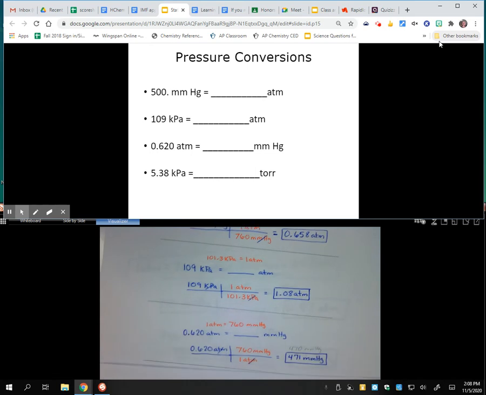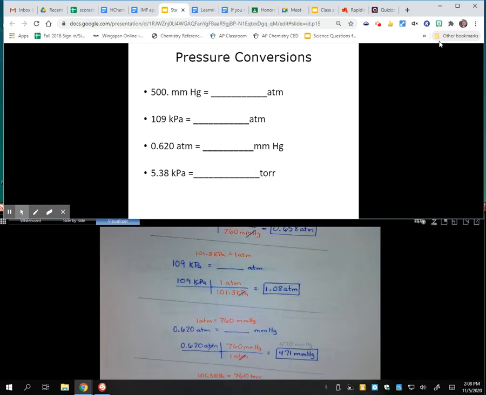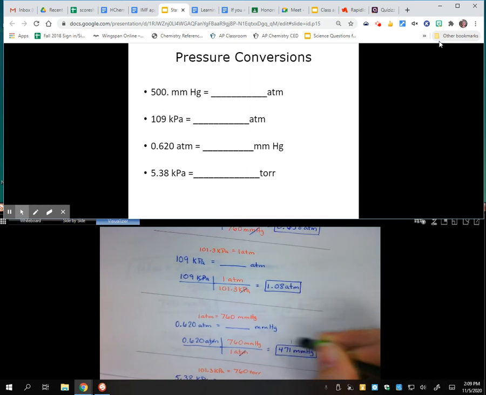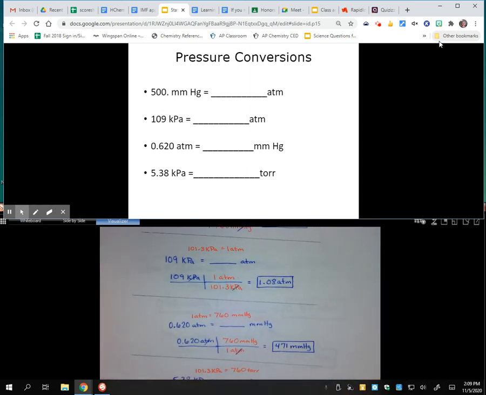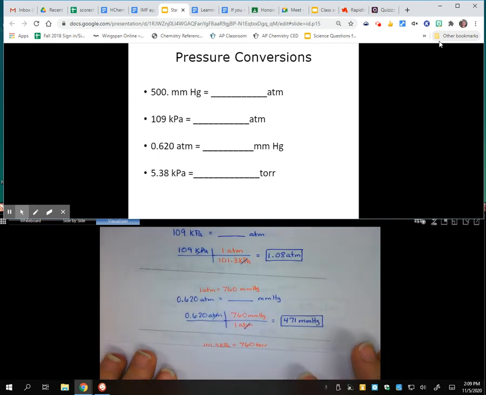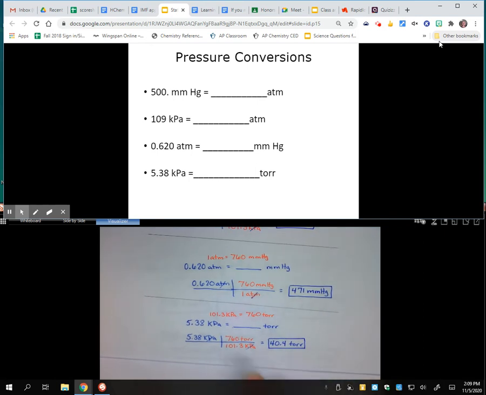The next one looks like this. So the two conversion factors are atmospheres to millimeters of mercury. Atmospheres are here, so atmospheres have to go on the bottom, and 760 millimeters of mercury has to go on top. And that's my pressure. And then the last one, I'm going from kilopascals to torr. So this is my conversion factor. I've got kilopascals, so that has to go on the bottom, and torr has to go on the top. And then that is the correct answer there. So those are pressure conversions.